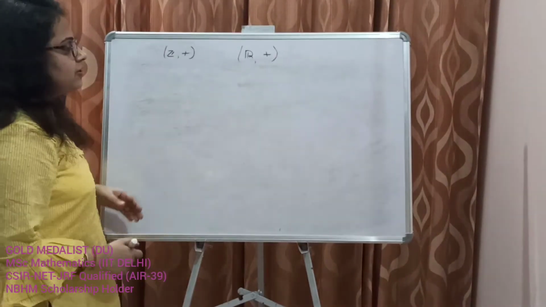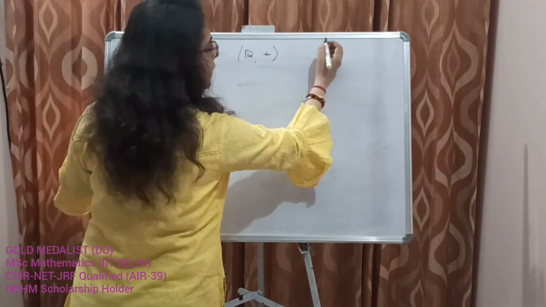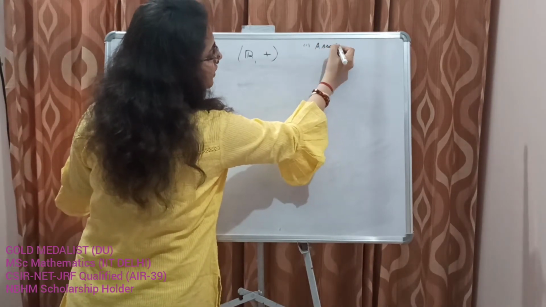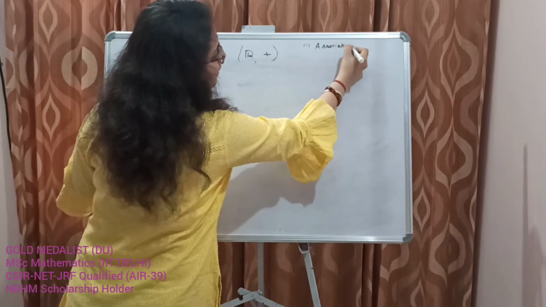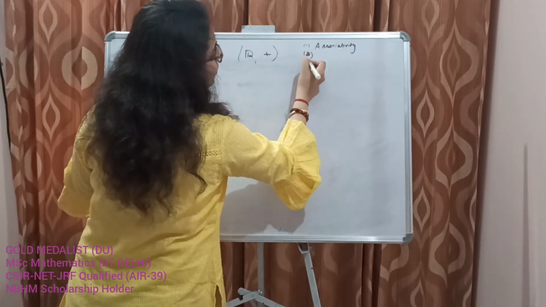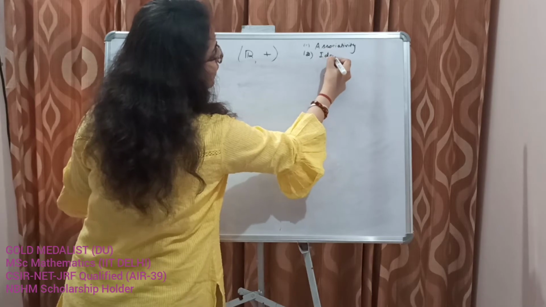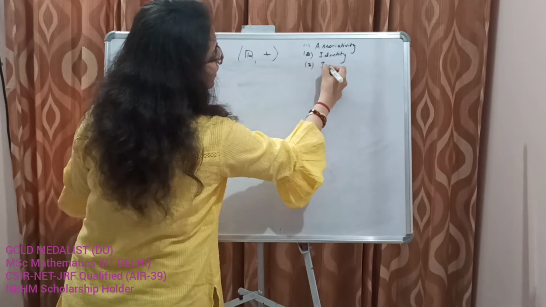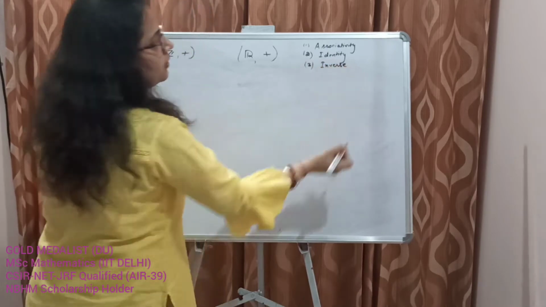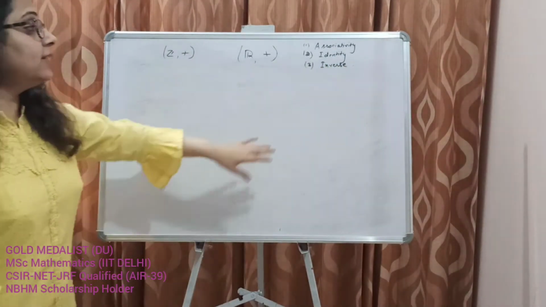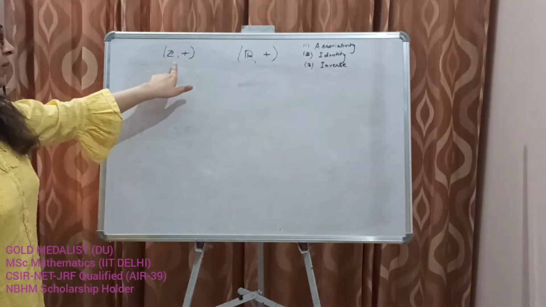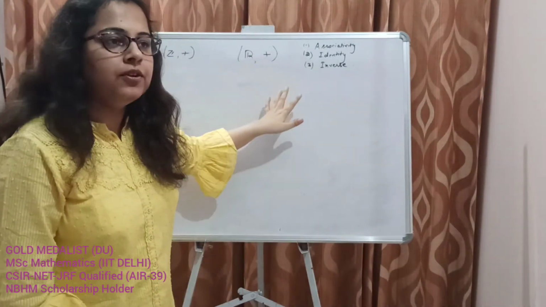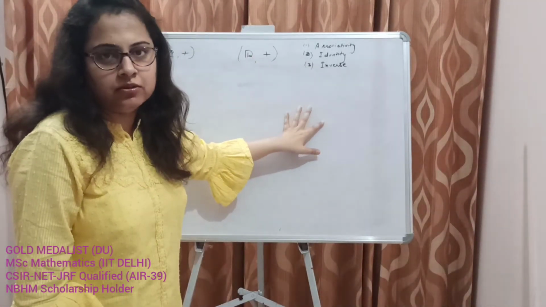Okay, so the definition of groups is very simple. Let's write down on the right hand side the three axioms of groups: 1, associativity, 2, identity, 3, inverse. These are the three axioms of groups. So we are very well aware of the set of integers and the set of real numbers. We do not need much to prove here.